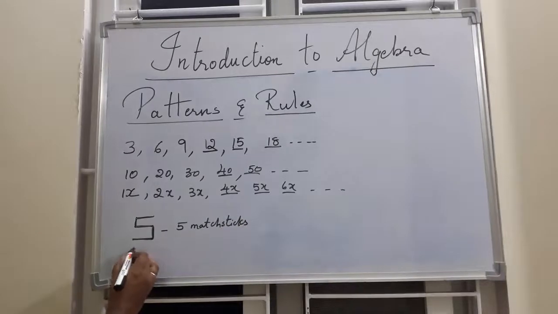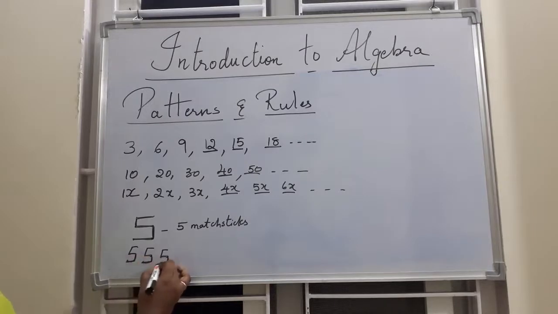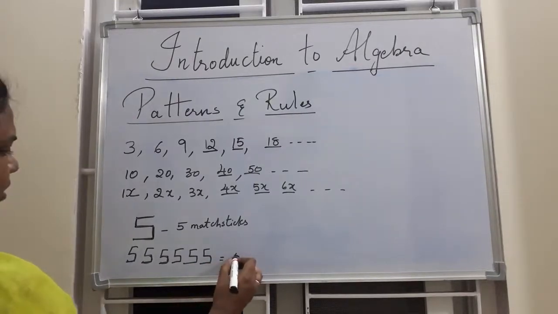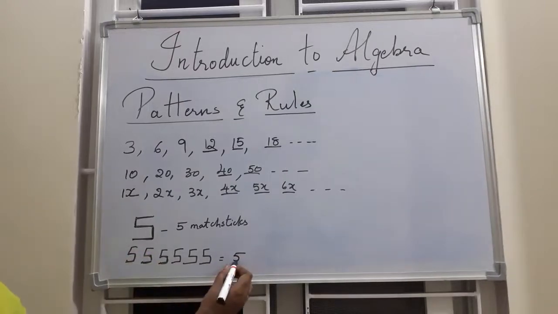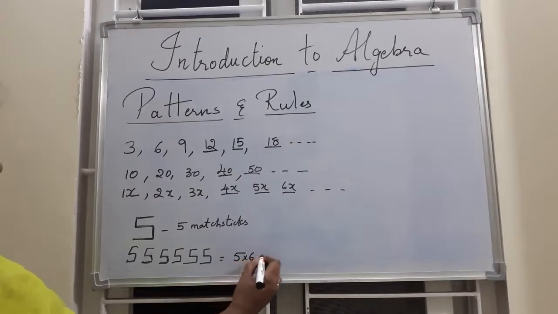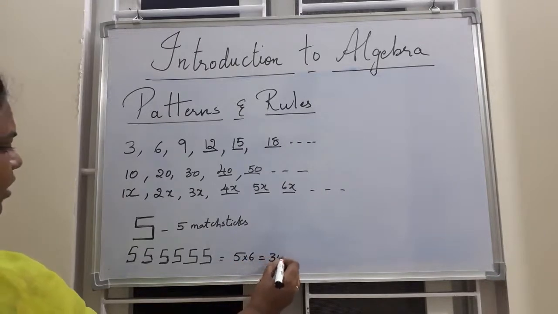Now if I want to make 1, 2, 3, 4, 5, 6 fives like this, how many matchsticks do I need? It's very simple. To make one 5, you need 5 matchsticks. So 5, 10, 15, 20, 25, 30. Or you can do 1, 2, 3, 4, 5, 6. Since you are making 6, you need 5 times 6, 30 matchsticks.